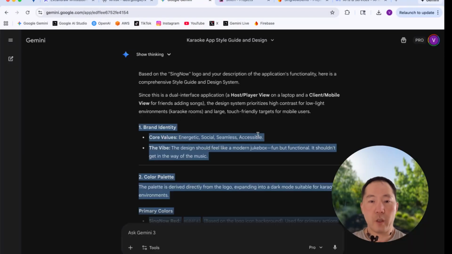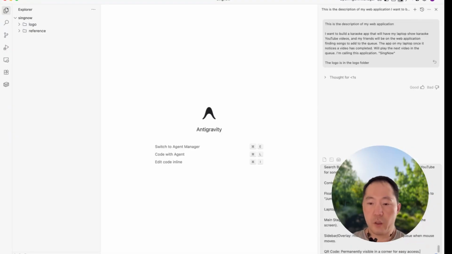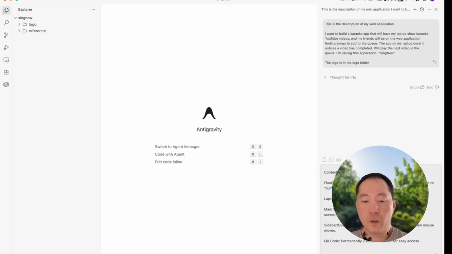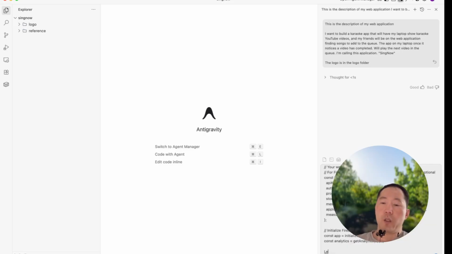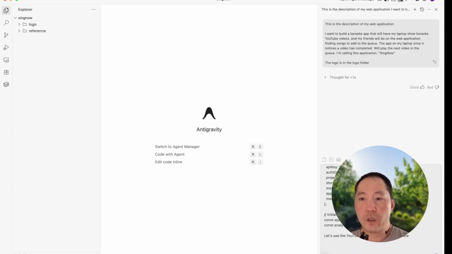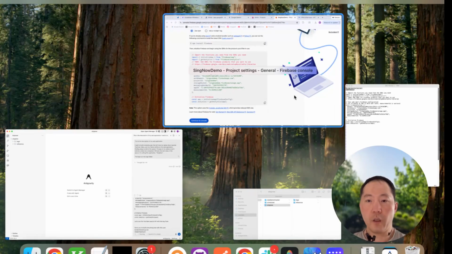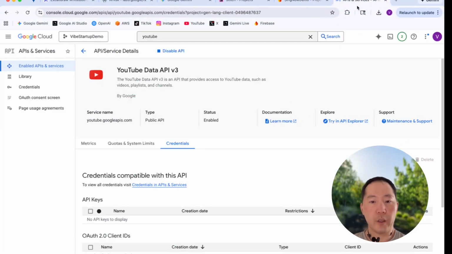Okay, so I'm going back to Gemini here, going to copy the style guide and design system we created earlier. What else do we want to tell it? Okay, let's grab the Firebase information. This will be a Firebase application with configuration information here. Let's use the YouTube search API with the key here. Once you've built everything, test with this user. Okay, and we need a YouTube Data API.